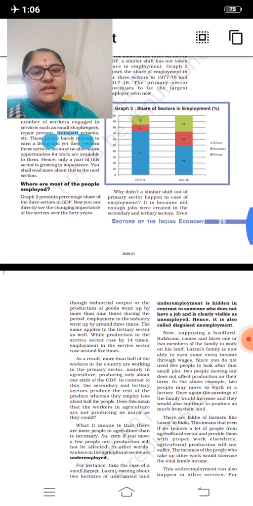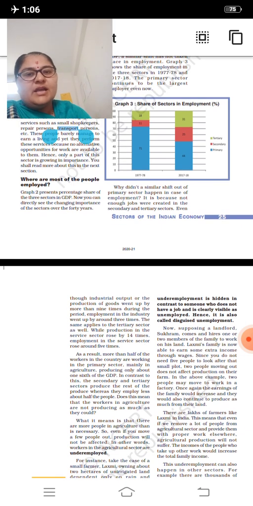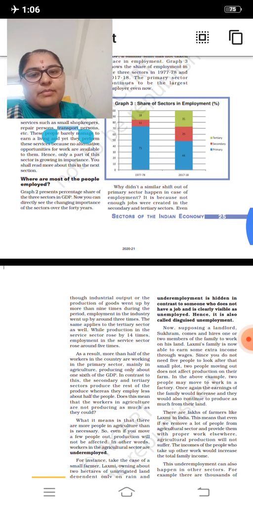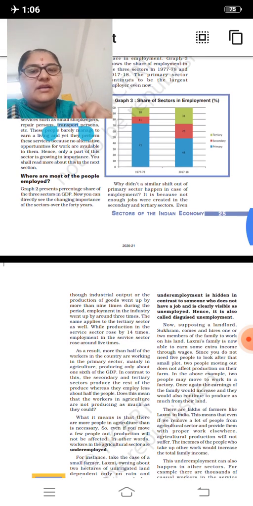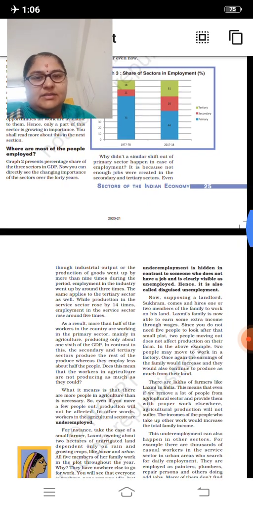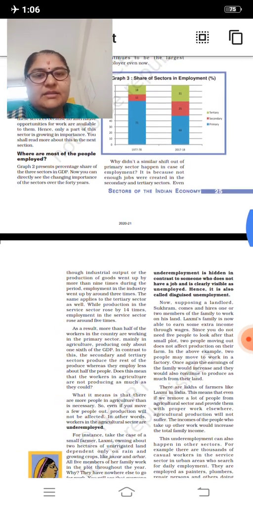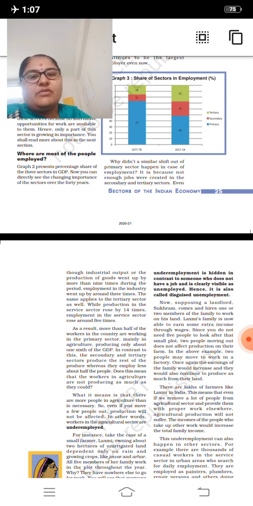Graph 2. Let us go for Graph 2 here. Share of sectors in employment, percentage. Graph 2 presents the percentage share of the three sectors in GDP. Please have a look at the graph. Now you can directly see the changing importance of these sectors over 40 years. Right? Why didn't a similar shift out of the primary sector happen in the case of employment?